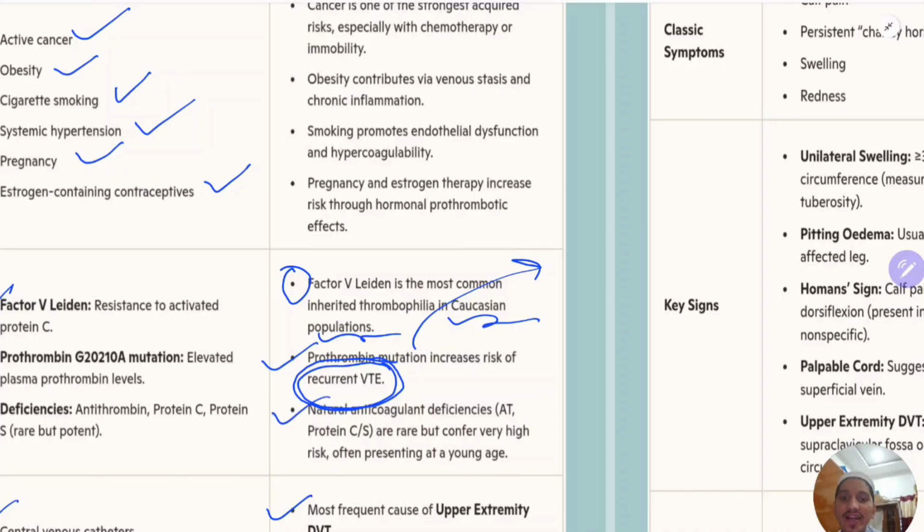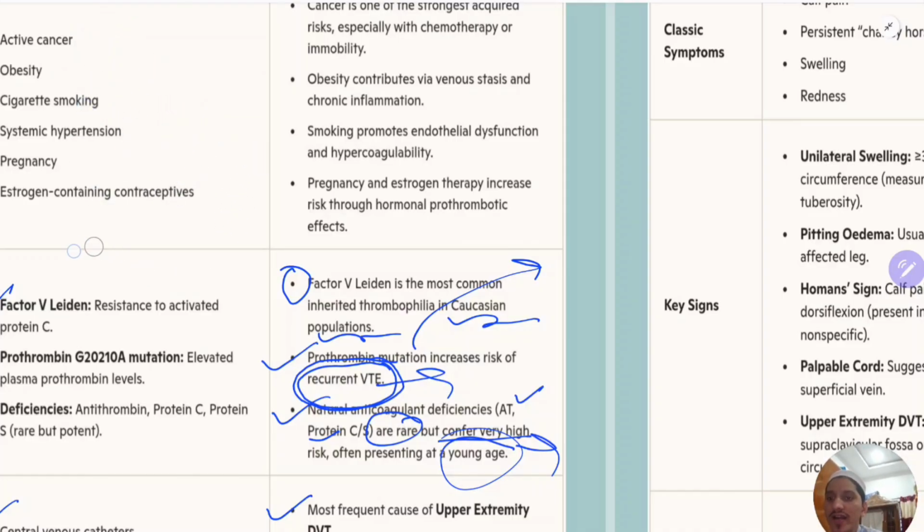Naturally occurring anticoagulant deficiencies like antithrombin III, protein C and S are rare, but they confer a very high risk, often presenting at a young age. This is the second important point to suspect genetic possibility. One is young age and second is recurrent venous thromboembolism. So these two things will help us. Any young patient or recurrent venous thrombosis patient coming to us with venous or arterial events, we should suspect that the patient may have genetic thrombophilia, meaning genetic inherited prothrombotic states.